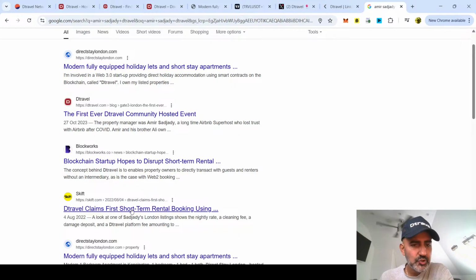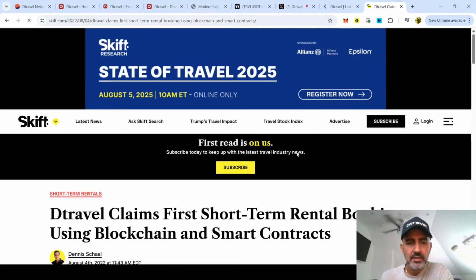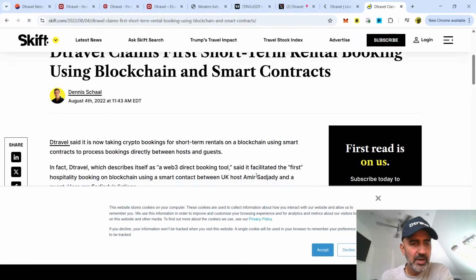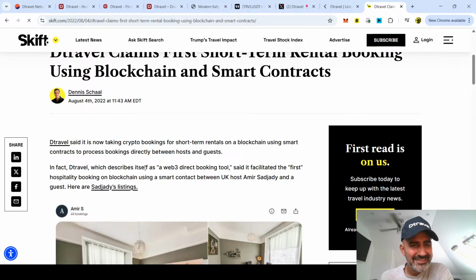Dtravel claims first short rental booking using, here it is, using blockchain and smart contracts. See that? Here are Sajadi's listings. That's me. Dtravel said it is now taking crypto bookings for short-term rentals on a blockchain using smart contracts to process bookings directly. Oh, so apologies. It's 3 years that I've been hosting in Dtravel, not 4 years. I've been with Dtravel 4 years, but this is 3 years.